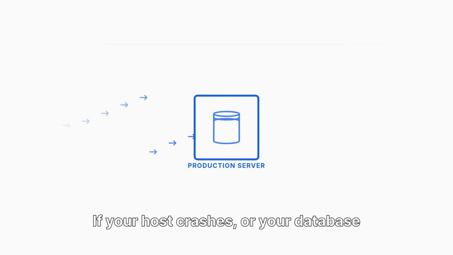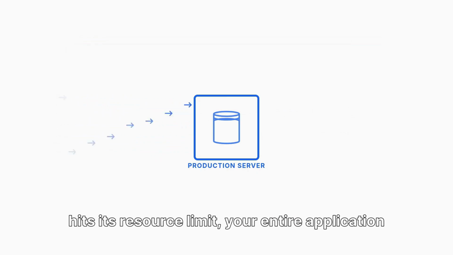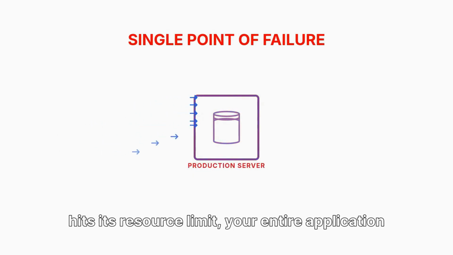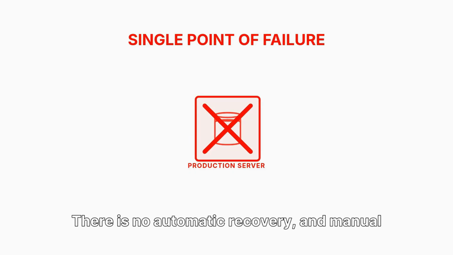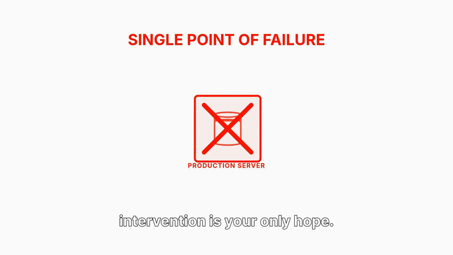In production, one machine means one failure point. If your host crashes or your database hits its resource limit, your entire application goes down. There is no automatic recovery, and manual intervention is your only hope.